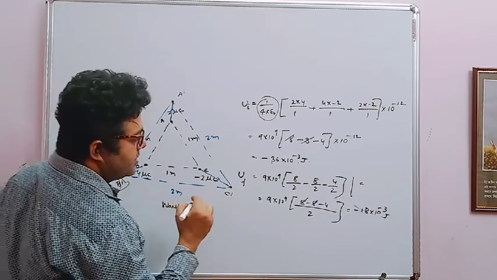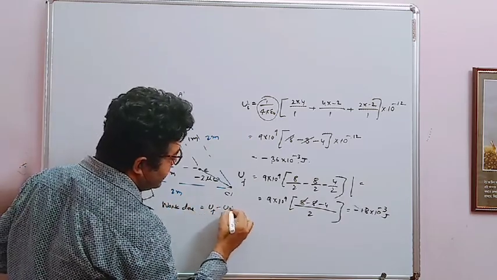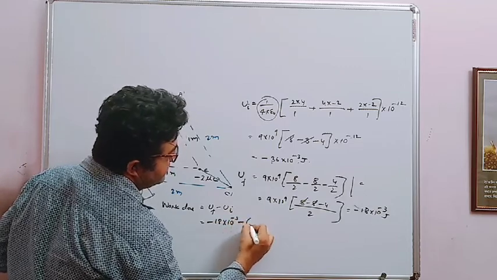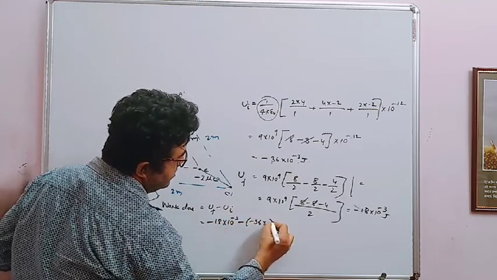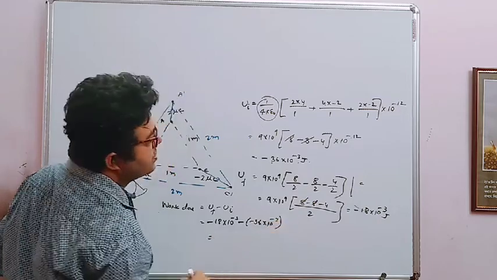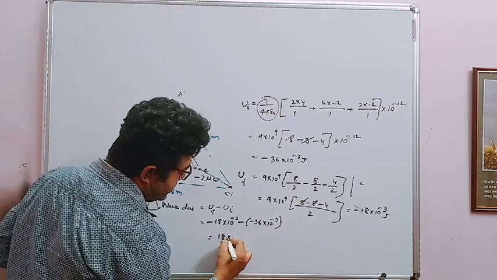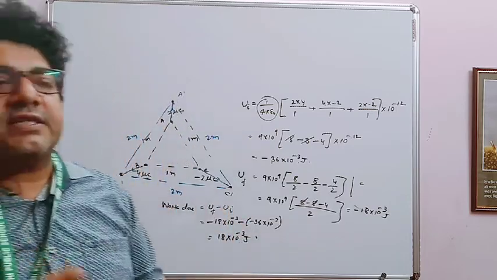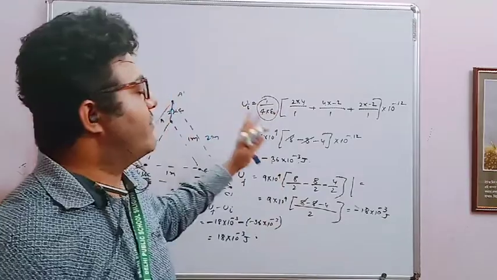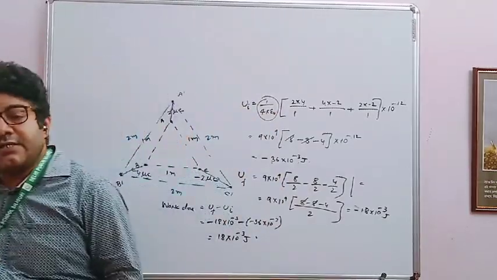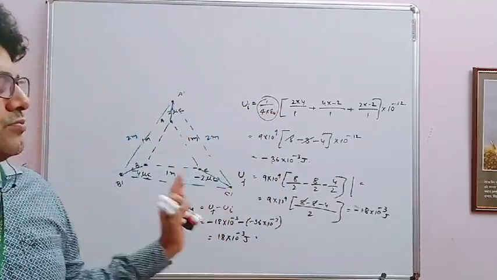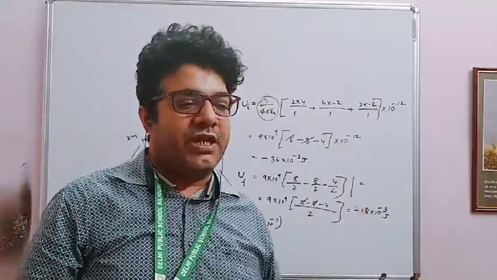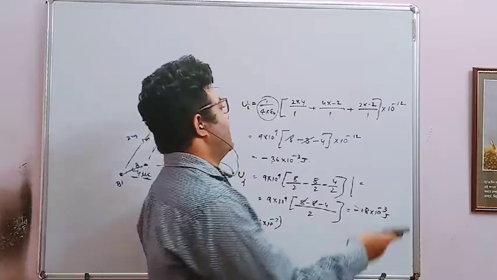That is final potential energy minus initial potential energy: 18 into 10 to the power minus 3 minus 36 into 10 to the power minus 3, that is minus 18 into 10 to the power minus 3 joule. So you understand how these relations are very, very important to solve numericals, and if you go through the book, you find so many numericals related to potential energy, changing potential energy, work done and all.